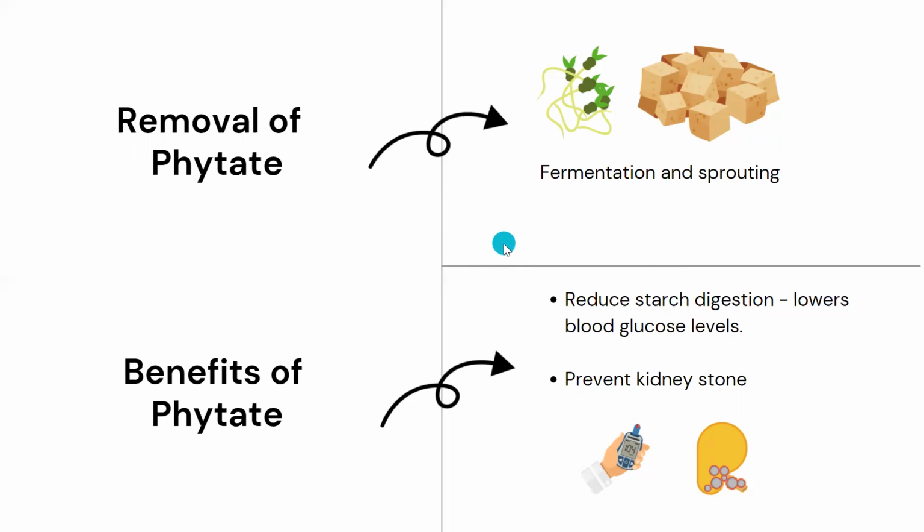If you see the benefits, it also has a few benefits. It reduces starch digestion and lowers blood glucose level. So the phytates help in lowering the blood glucose level, because they reduce starch digestion, and they also help prevent kidney disease. How it does this is not at all important. Just remember these benefits, right?